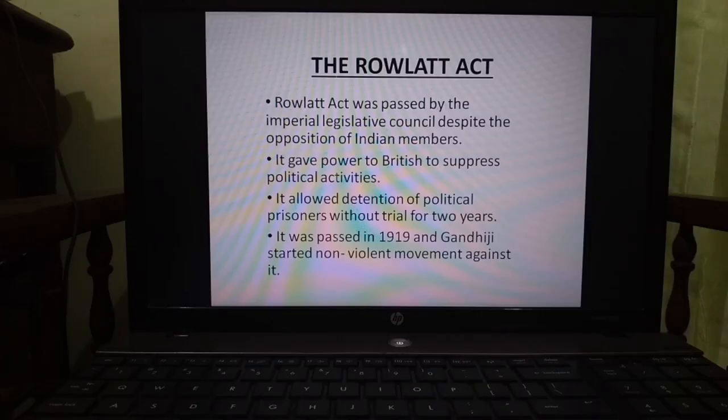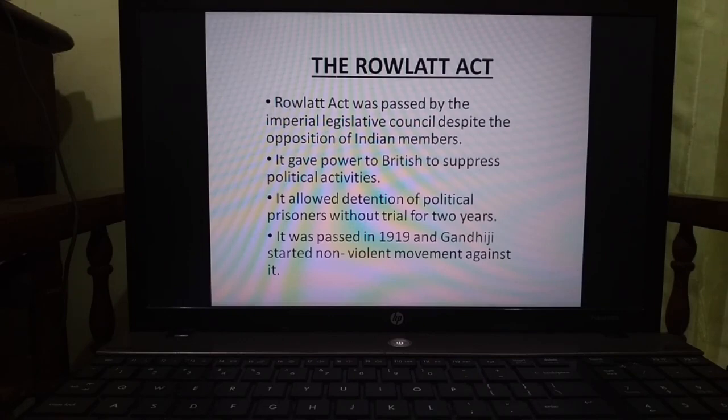Next topic, Rowlatt Act. Why did Gandhiji decide to launch a nationwide Satyagraha against the proposed Rowlatt Act of 1919? The Rowlatt Act was passed by the Imperial Legislative Council despite the opposition of Indian members. Many Indian members opposed the Rowlatt Act, but it was introduced in 1919.